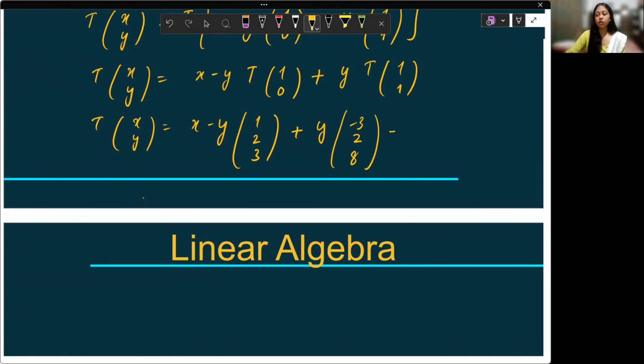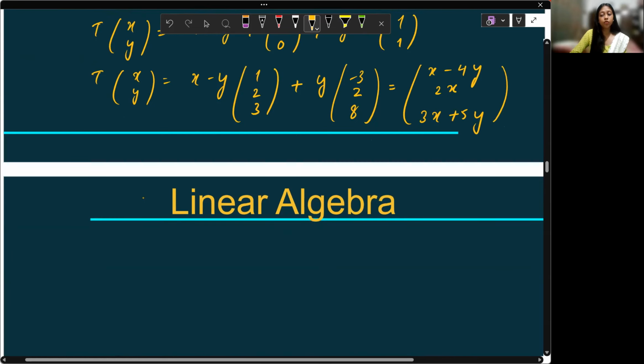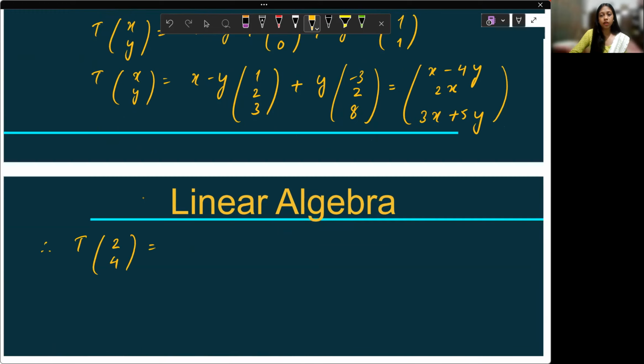So this will be x minus 4y, 2x, and 3x plus 5y. You have a general linear transformation. Now you can find it for 2, 4. Substituting, it will be minus 14, 4, and 26. That's your answer.